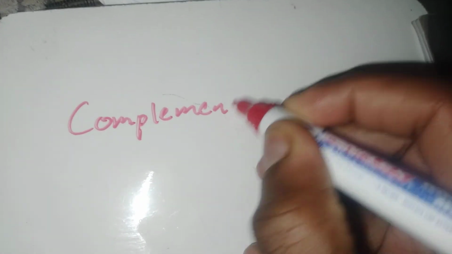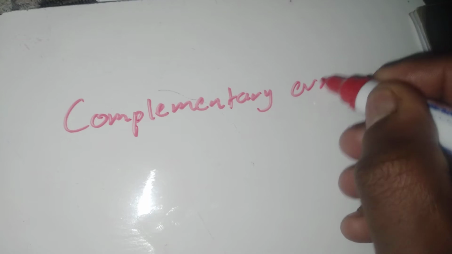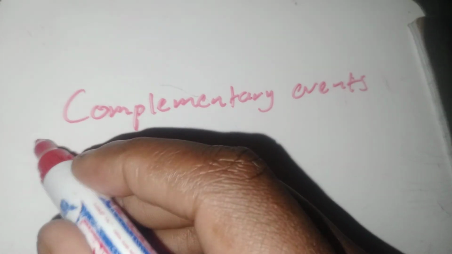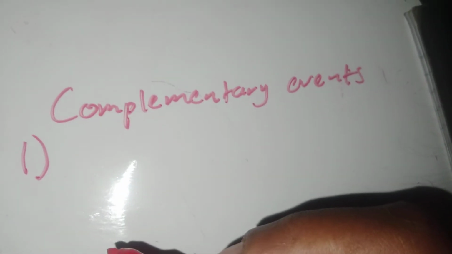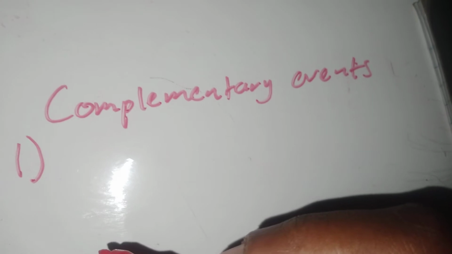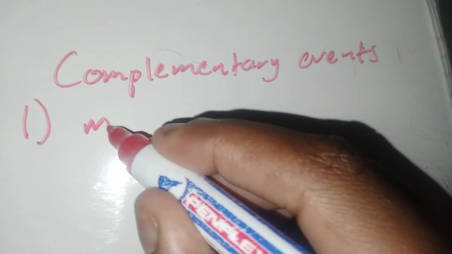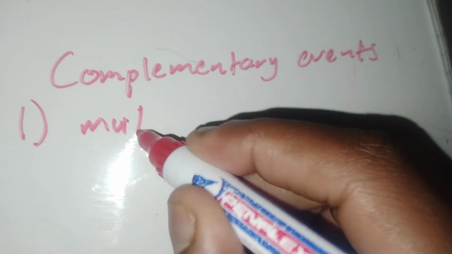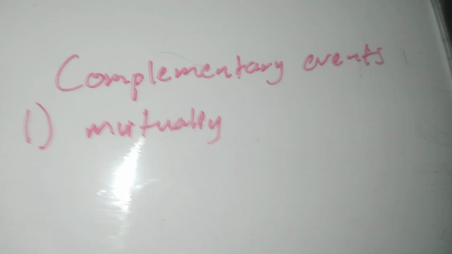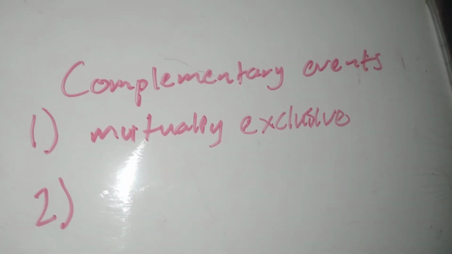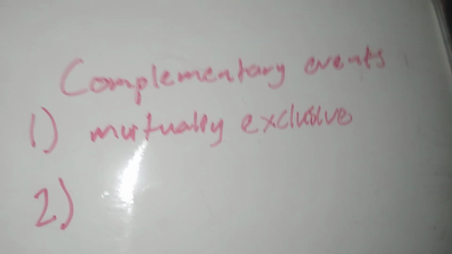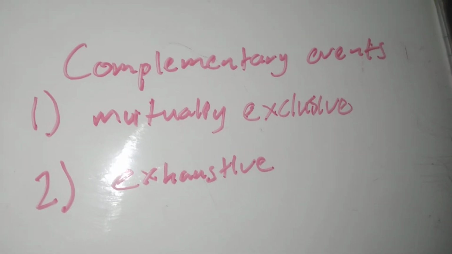All right. So there's what you call complementary events. For two events to be complementary, these things that I just put now, they're not so basic that they don't appear. They do appear in the exams, right? So complementary events are events that are mutually exclusive. So for something to be complementary, it has to be mutually exclusive. And number 2, it has to be exhaustive. So we say two events are exhaustive if when we add them it gives you 1, right?